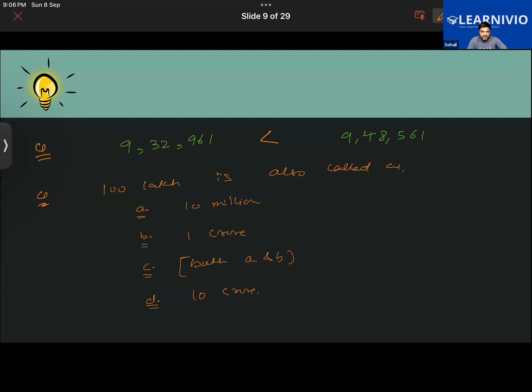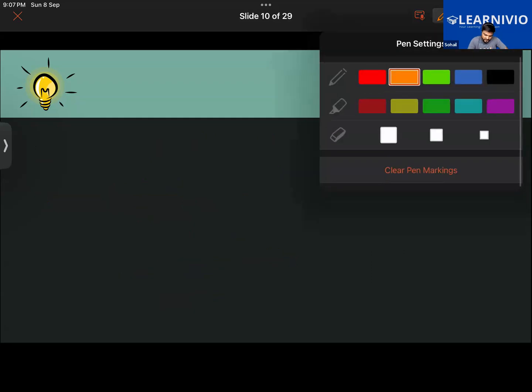Which option is correct? Think carefully. Both A and B. Sumaya, what about you? Think about it. Sir, it is both A and B. Very good. That we have done moments ago.